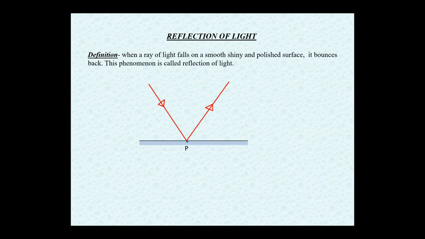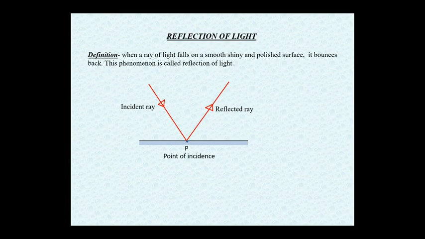Let us come back to the diagram. A ray of light falls on the mirror at the point P. The point P is called point of incidence. The ray which comes is called incident ray. The ray which is reflected is called reflected ray, and the point P, as I have told you, is called point of incidence.